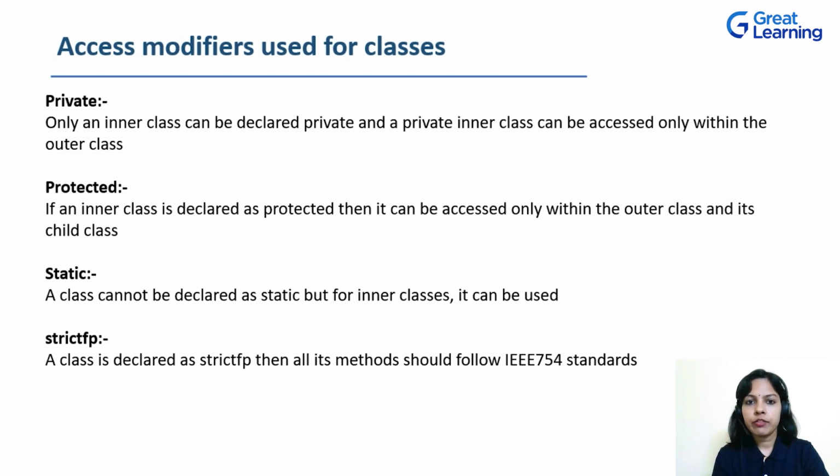Now let's see what the access modifiers are that can be used just for the inner classes. That is private. As private is a very restrictive access modifier, whenever a class is defined as private, the class cannot be accessed from anywhere. So if you define an outer class to be private, it cannot be accessed from anywhere, and that will not be of any use in programming. That's the reason the private access modifier is not used for outer classes, but it can be used for inner classes. When an inner class is defined to be private, then that class can only be accessed within the outer class in which it is defined.